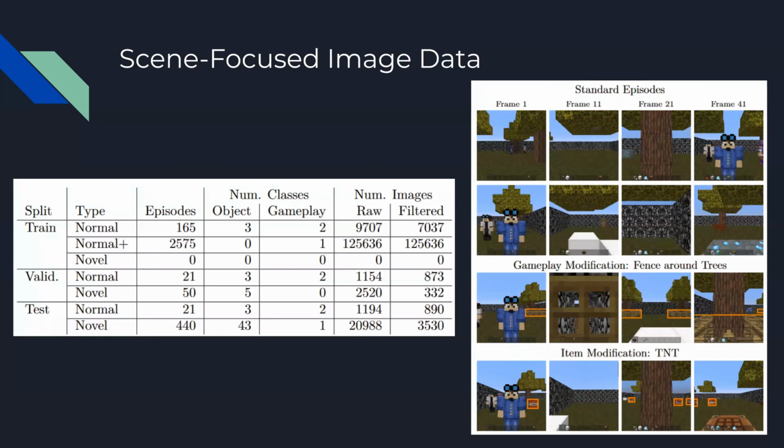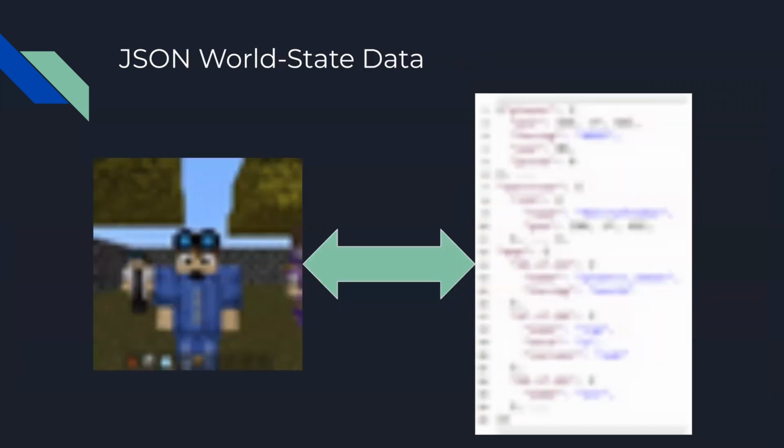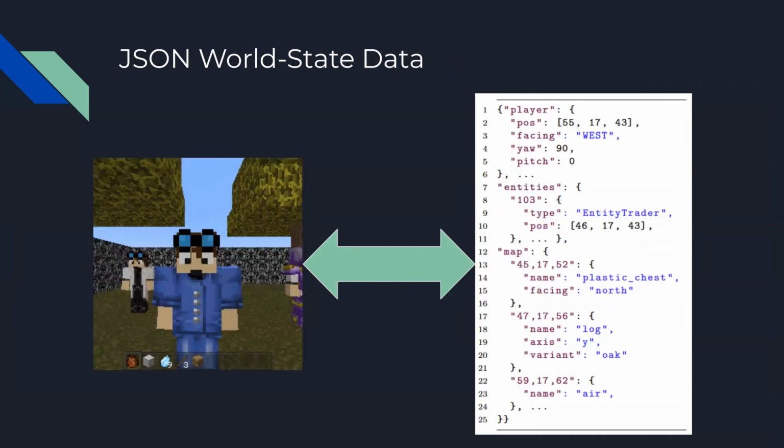NovelCraft contains data for more than 130,000 frames, even after filtering out data that does not have a clear visual label. On the right, we have some samples showing various frames from random agent runs in the dataset. The novelties outlined in orange can be as small as 1% of the pixels in the image, much smaller than would be seen in an object-focused dataset. Additionally, each frame has symbolic world state data stored in JSONs. This symbolic data contains a representation of the player's state and all objects and artificial agents in the world.